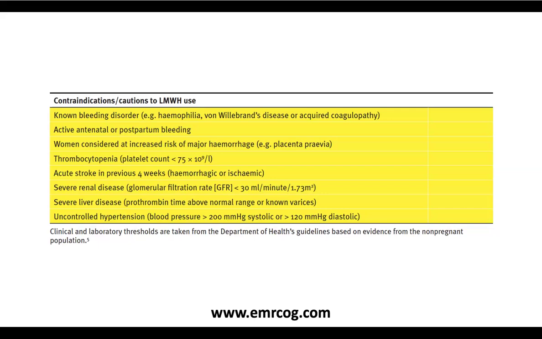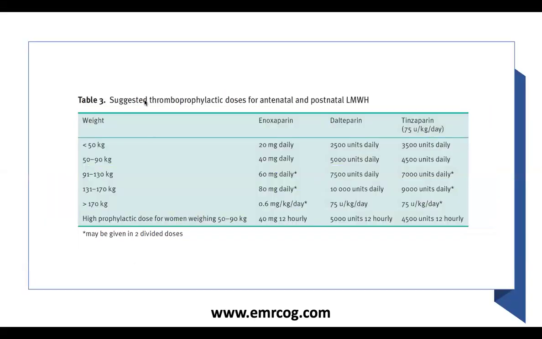So, the contraindication to low molecular weight heparin table is important. This is for single best answer questions. For example, a woman with a bleeding disorder or active hemorrhage or thrombocytopenia or severe renal disease or severe liver disease. So that's very important to be considered. Also, these are the suggested thromboprophylactic doses for antenatal and postnatal low molecular weight heparin. This is also to keep in your mind. Please, in this guideline, you have to know very well the prophylactic doses. And for the acute VTE guideline, you have to know the therapeutic doses.